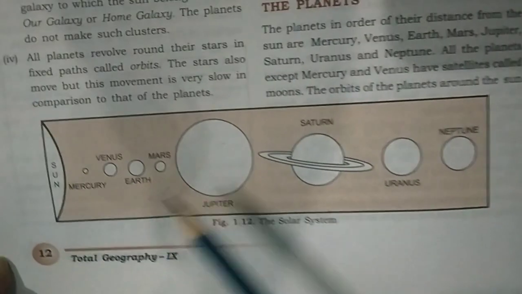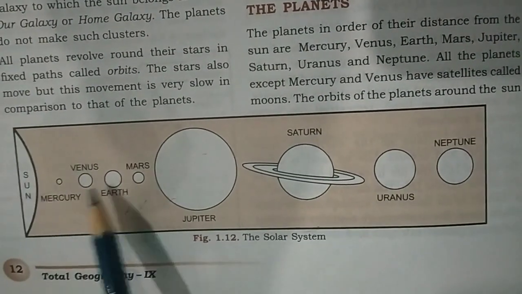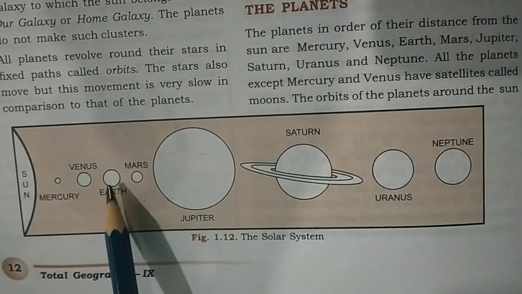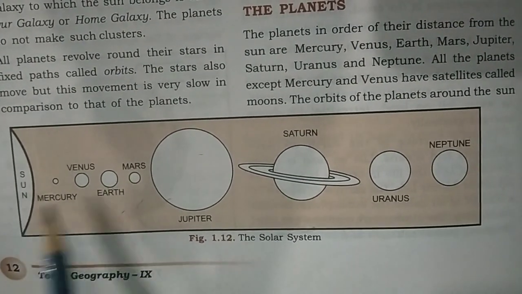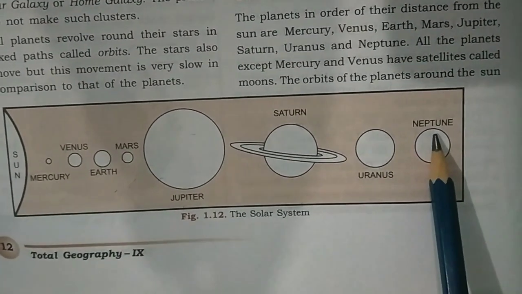This is the solar system. This is the Sun, Mercury, Venus and Earth. Earth's position is 3rd. Then Jupiter, Saturn, Uranus and Neptune.